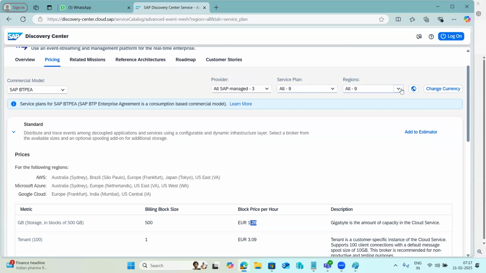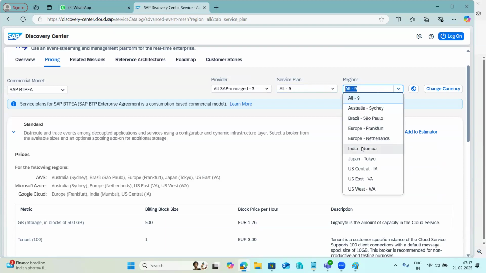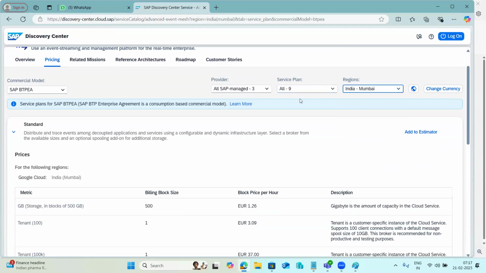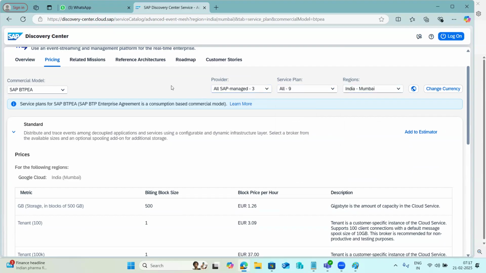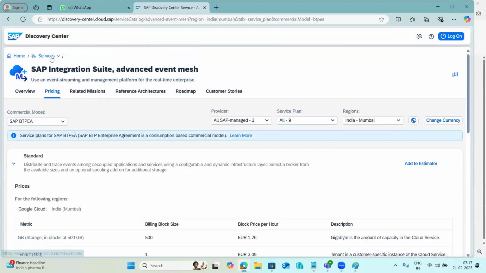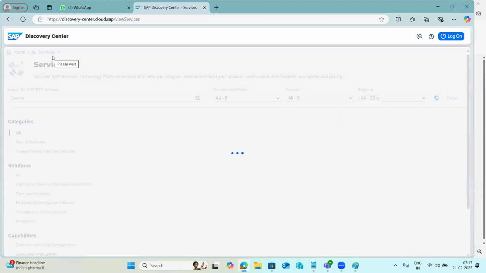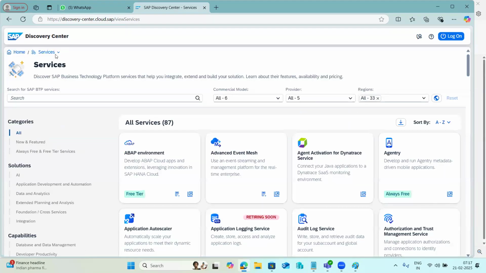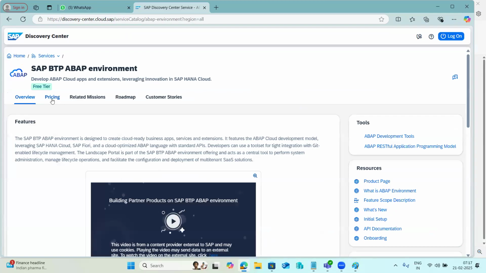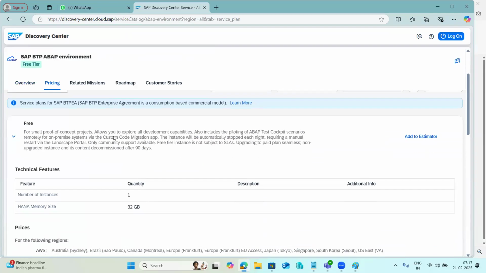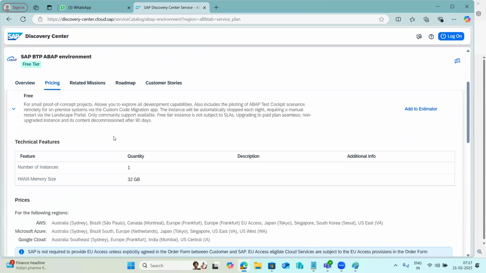You can choose a plan, and you can calculate what is the cost for this, what plan you want to use. So like this, we can calculate upfront. We can calculate the approximate billing and everything. If you want to take the service, what is the pricing? If you want to take the Cloud Foundry environment, what is the pricing here? In the BTP also there is a Cloud Foundry environment. What is the pricing here?